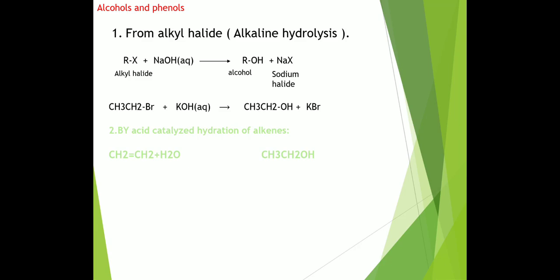By acid catalyzed hydration of alkenes. This topic I already explained in the 11th standard, so I will revise it. When an alkene reacts with water in presence of an acid like sulfuric acid, it forms the corresponding alcohol. Water adds to the alkene and forms the alcohol. That is called hydration of alkenes. This reaction takes place in presence of H2SO4.